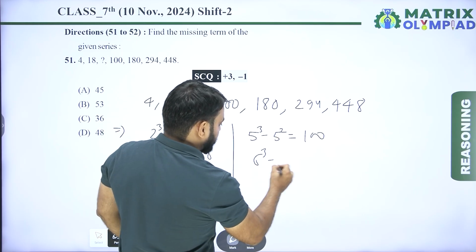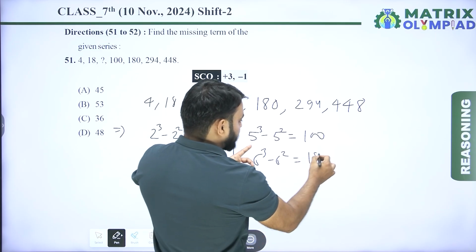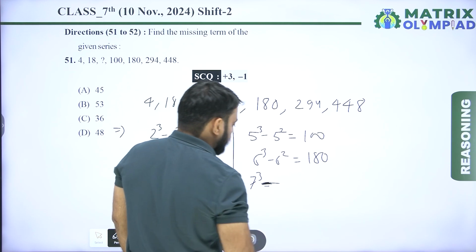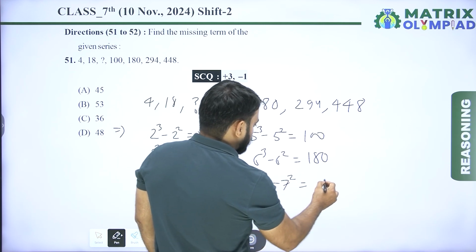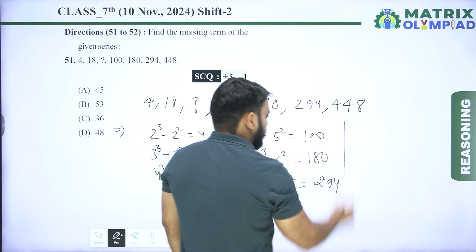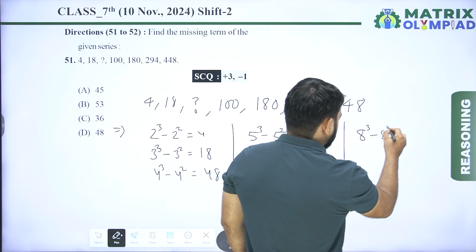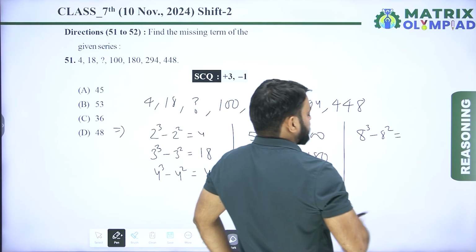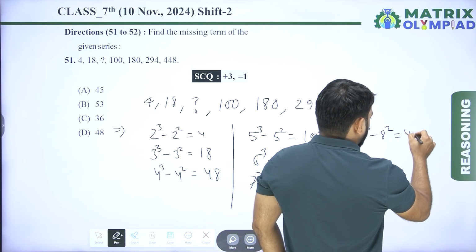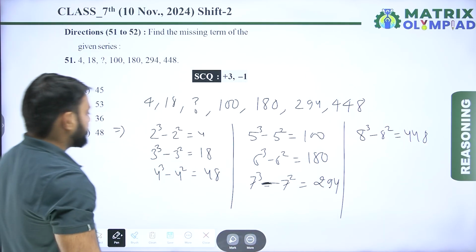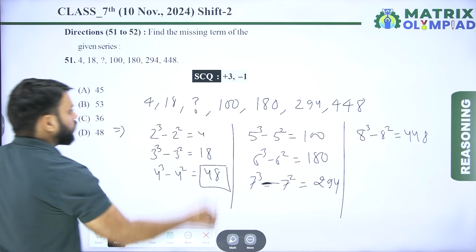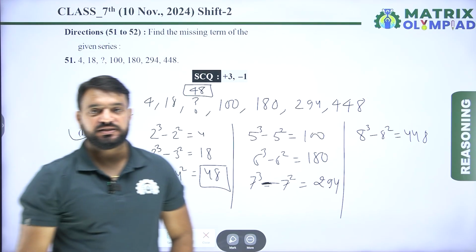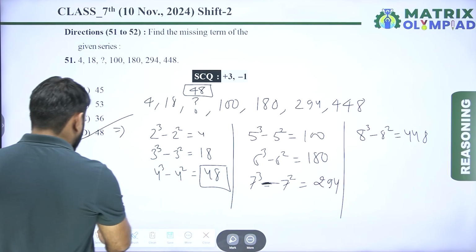Now 6 cube minus 6 square, it means 180. Now 7 cube, it means 343 minus 7 square, it means 294. Now similarly 8 cube minus 8 square. 8 cube means 512 minus 8 square means 64, it means 448. So here the missing number is 48. So here the missing term is 48. So here option D is the correct answer of this question. Let's move on to the next question.